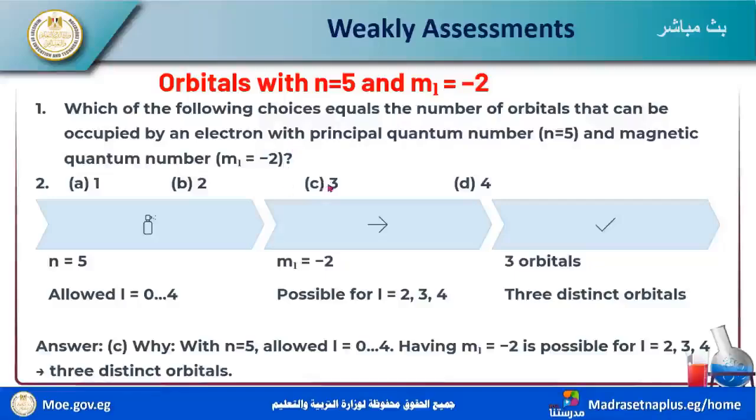So here we say 3 distinct orbitals. Answer C is the answer. We discussed ML equal to negative 2: D goes from negative 2 to positive 2 and F from negative 3 to positive 3. So the quantum numbers are found in choice C.